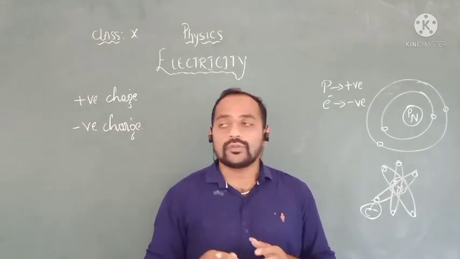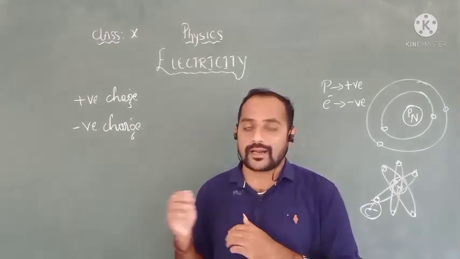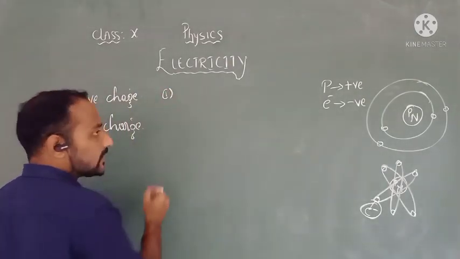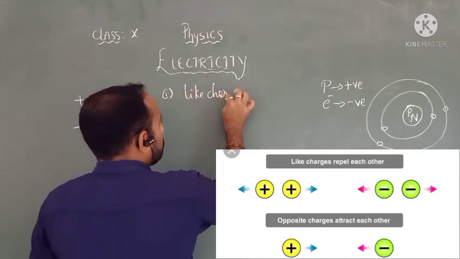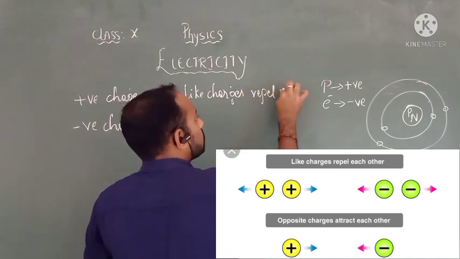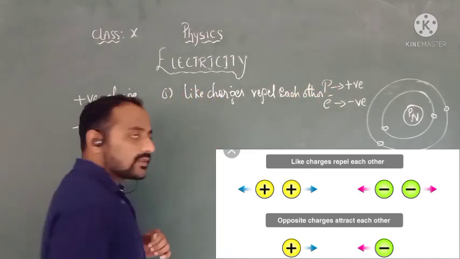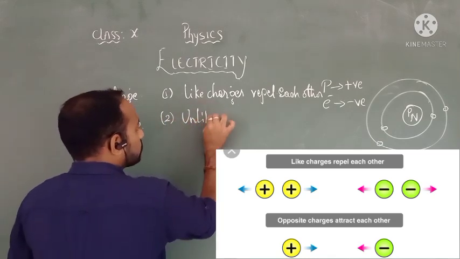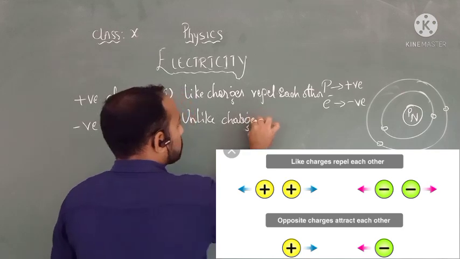Now, there are two characteristics of these charges. What are those? The first one: like charges repel each other. Like charges repel each other. And the second one, unlike charges.